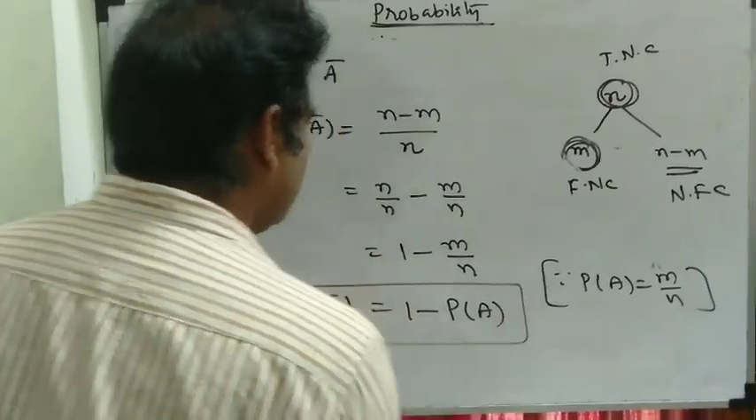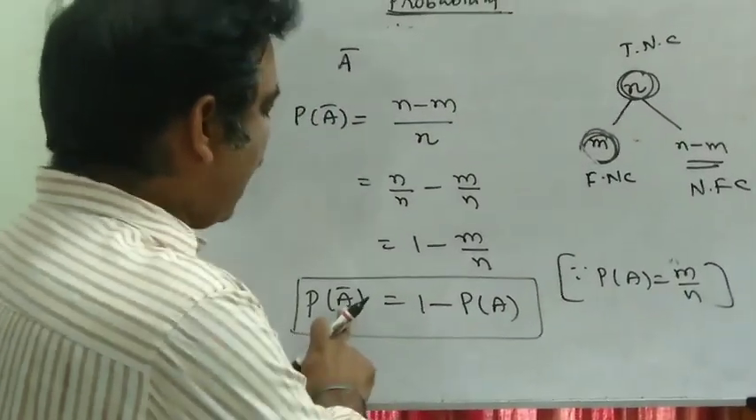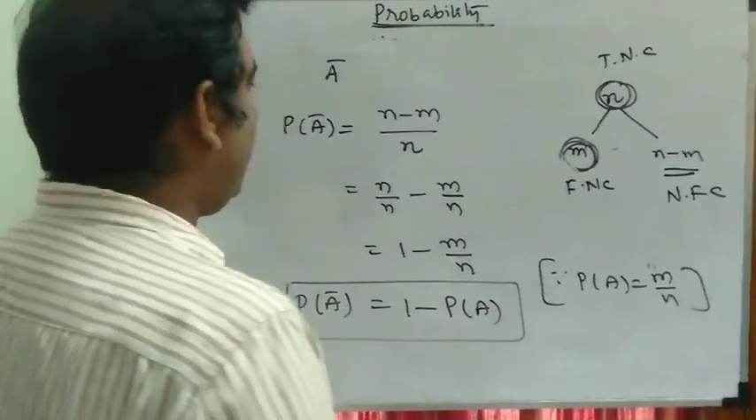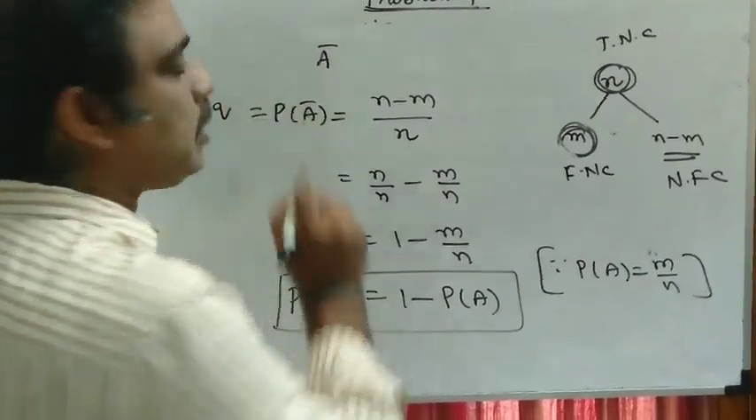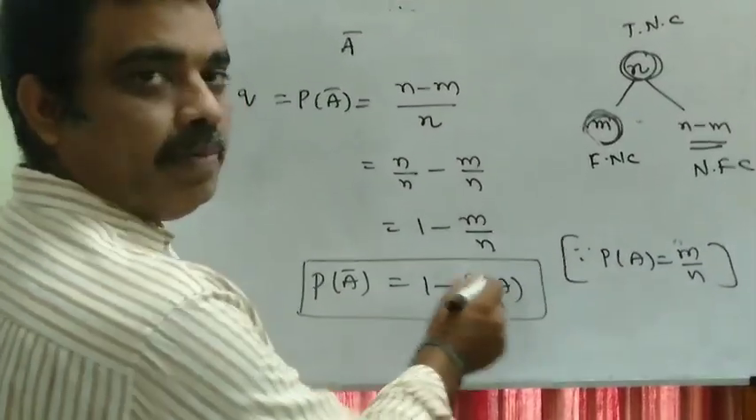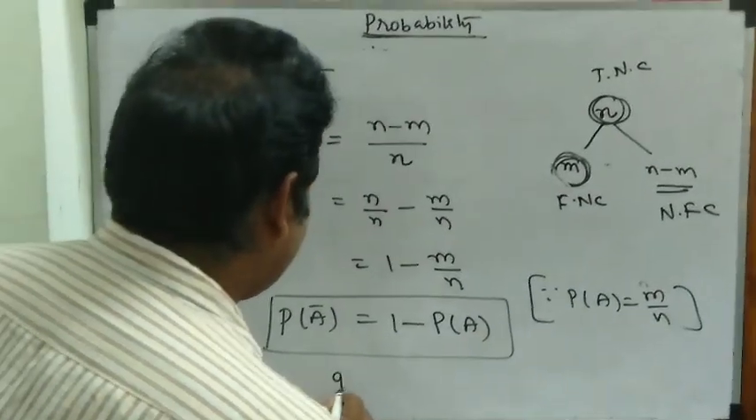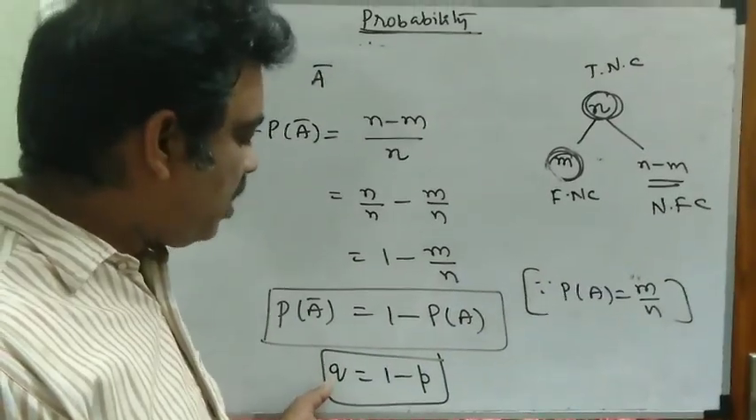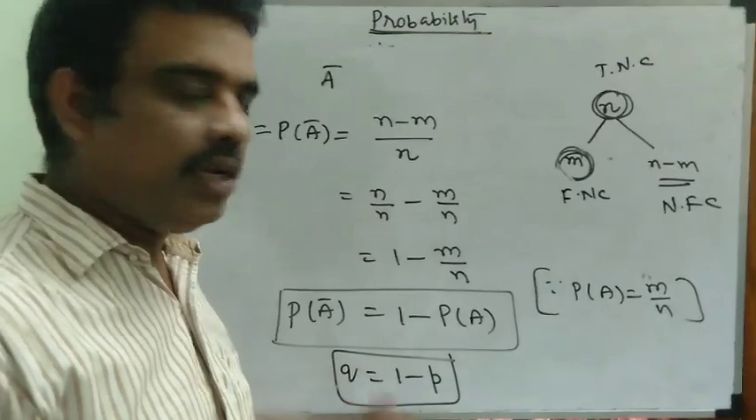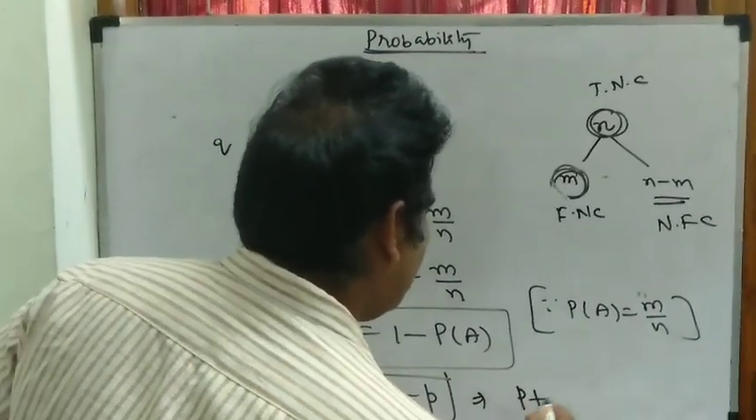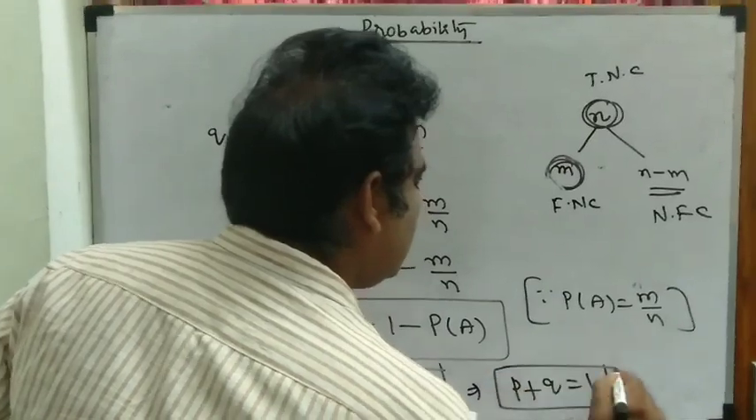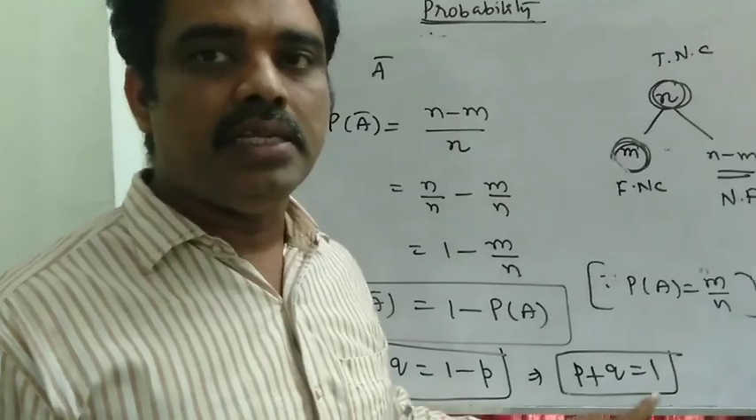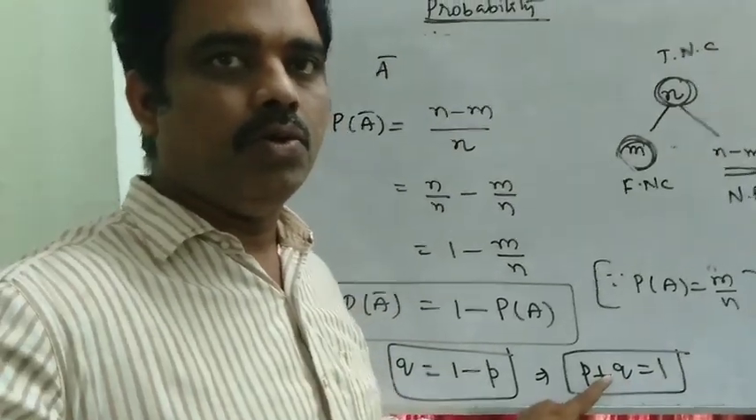P of A complement means the probability of not happening of the event A, so P of A bar is equal to 1 minus P of A. P of A bar is denoted by small q, and P of A is denoted by small p. So I can write the same thing as q is equal to 1 minus p. This is the non-happening probability, and this is the happening probability. Or I can write p plus q is equal to 1. That means the sum of the happening probability and non-happening probability is equal to 1.